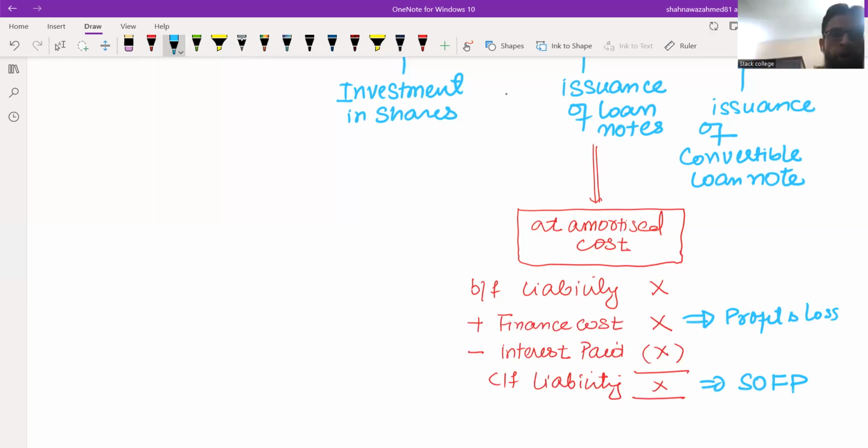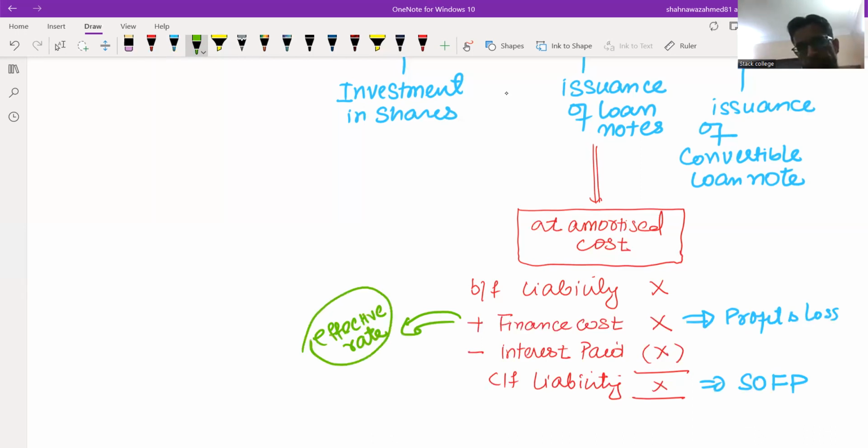And remember always that this finance cost is to be shown using the effective rate of the loan rather than the coupon rate. So what is the effective rate? We have to show this as a finance cost in the profit and loss account. So if there is any error given, we can handle it in the question.